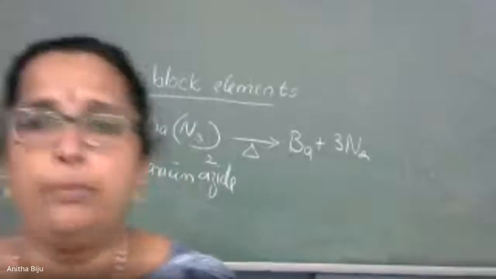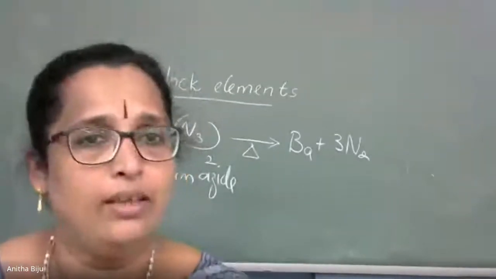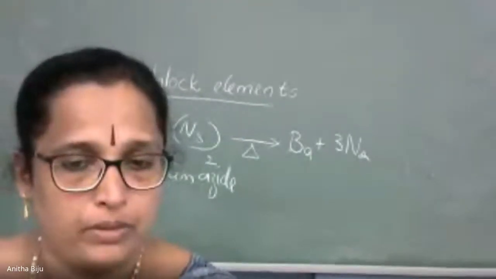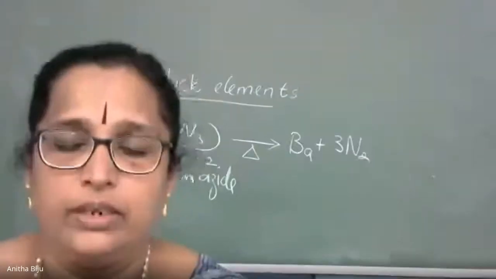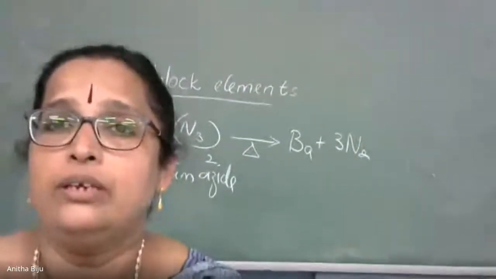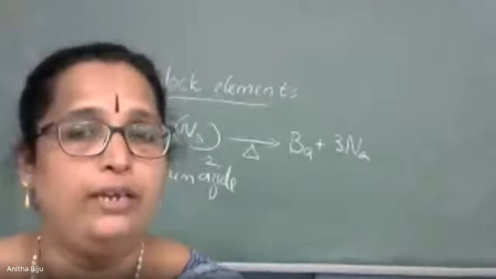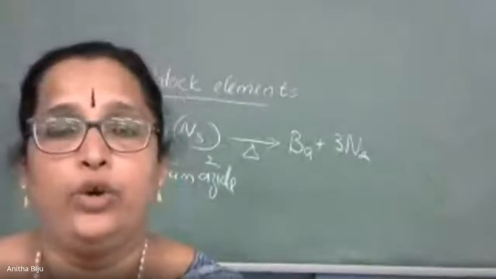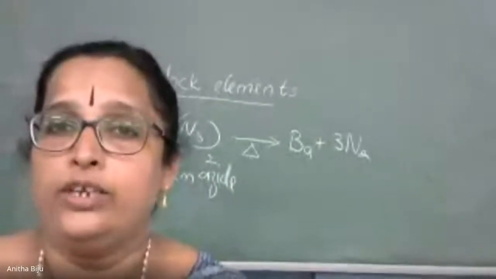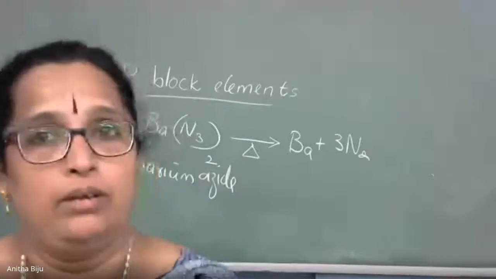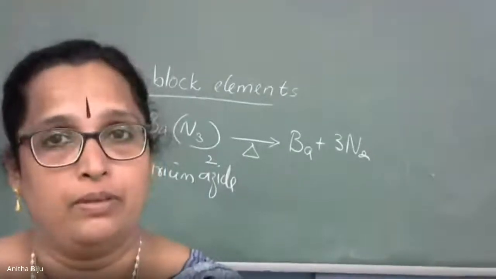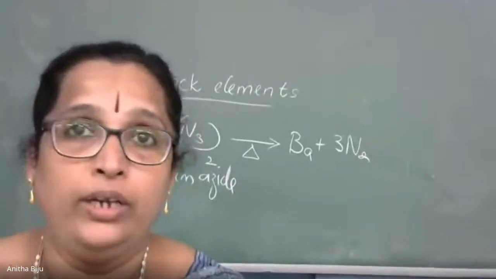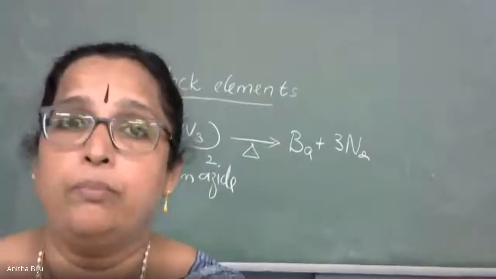Now come to the chemical property. Hardly two reactions are there, so let us discuss that also. First of all, one more point is also there that's very important. In dinitrogen, there is a triple covalent bond, N triple bond N, and the bond energy of N triple bond N is near about 946.4 kilojoule per mole. Imagine how high it is. And because of this large bond energy, it is very difficult to break.